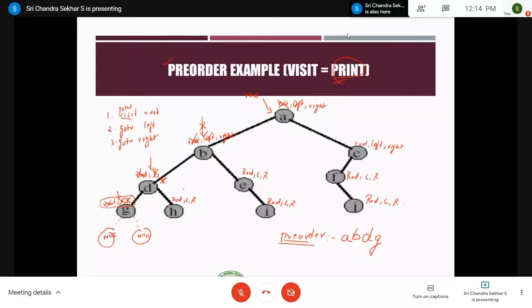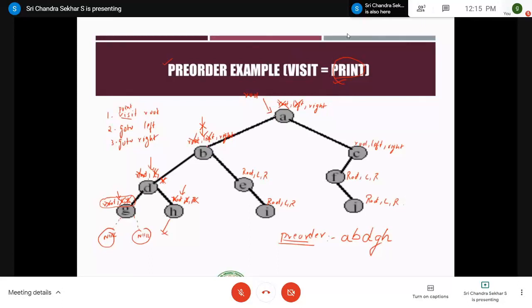You cross it off and make the pointer point to node H. Here the first step is root. Therefore, print root. H is printed. And go to left. There is no left child, right? So just cross it off. And the third step is go to right. There is no right child. Therefore, just cross it off. Now, from here, you have to go to the previous node.